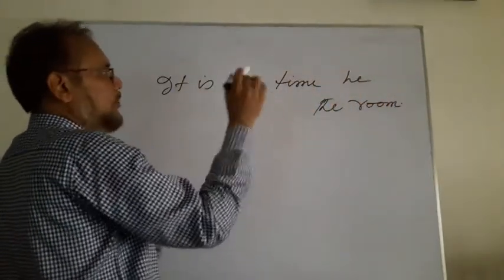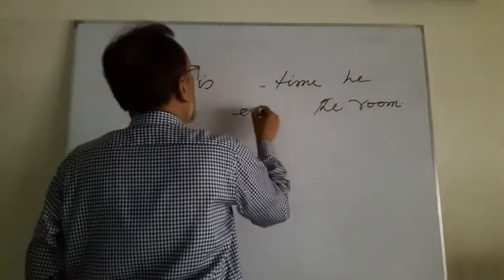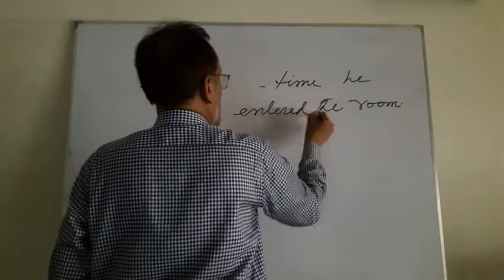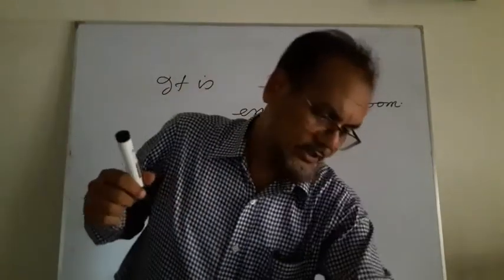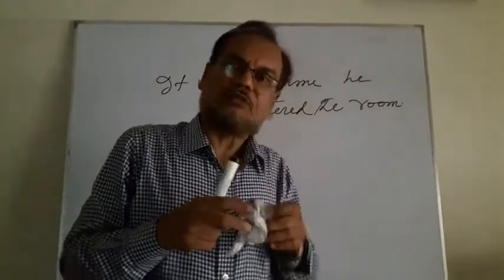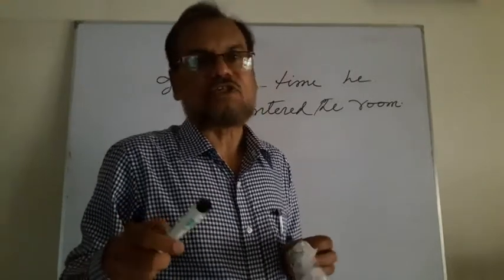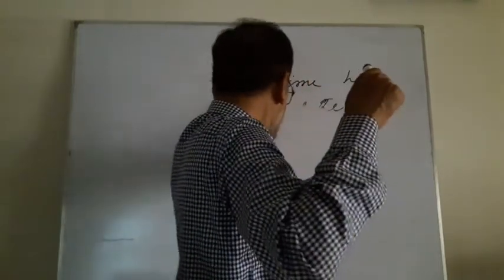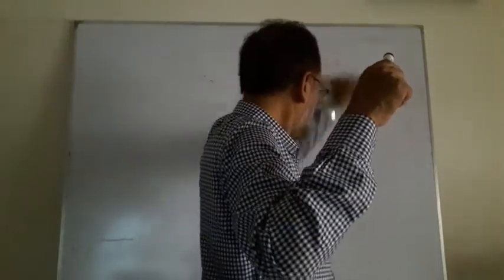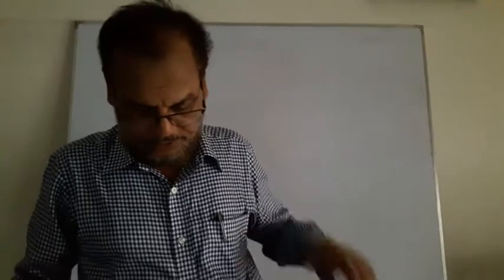If there is a subject, of course the sentence will be in the past tense. He entered the room, past tense. So in it is high time, it is time, if there is no subject in the sentence, you should use only the verb. But if there is a subject, of course the sentence will be past tense.